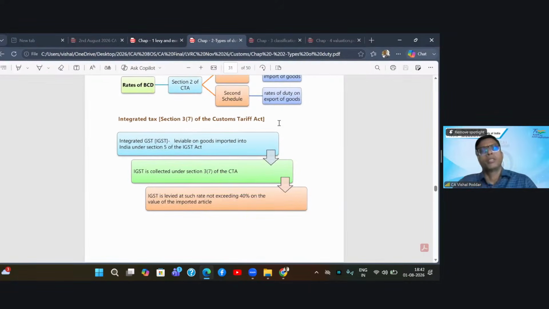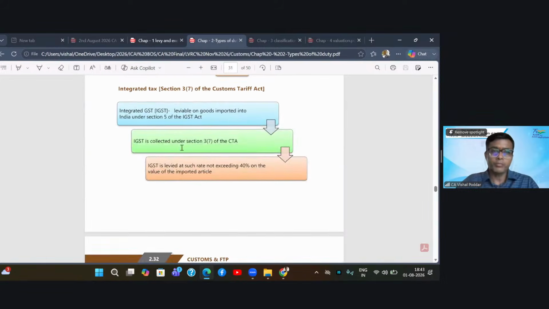Now, Section 3(7) of the same Customs Tariff Act says that in addition to the basic custom duty, what will also be levied on the imported goods is the IGST. That is, the GST component will also be levied and collected through the customs law. Section 3(7) of the Customs Tariff Act makes a specific provision. It also refers to the charging section of the IGST Act, because I was just explaining that the proviso to this charging section has already mentioned this, that the duty, that is IGST, on import of goods will be collected by the customs. Now, this IGST is collected under section 3(7).